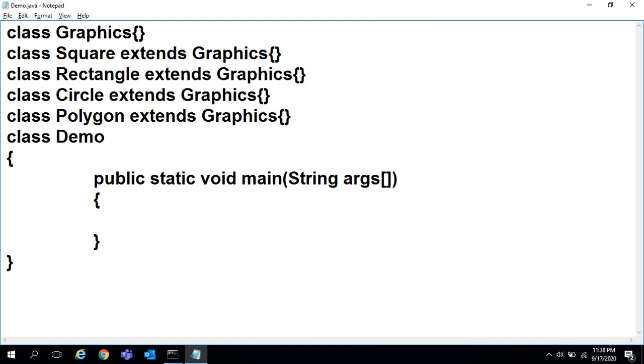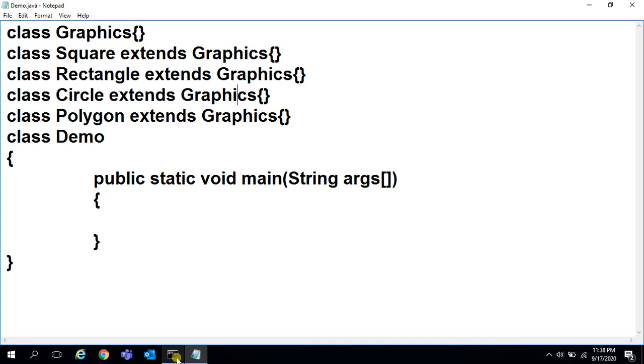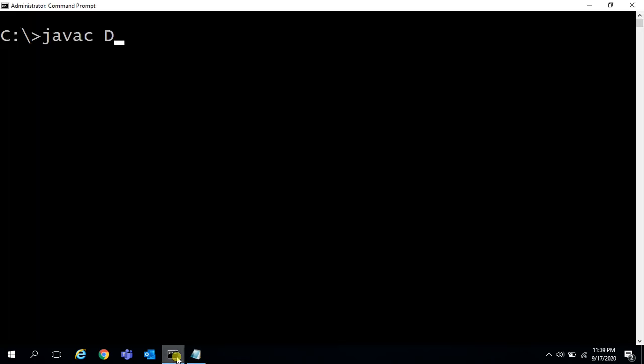Now I want to restrict my Graphics class to three classes only: Square, Rectangle and Circle. I don't want to allow extending it in the Polygon class. Then we need a sealed class. Up to here, if I compile and execute, it will compile successfully. File, save. I'll compile javac Demo.java. Now it is successfully compiled.